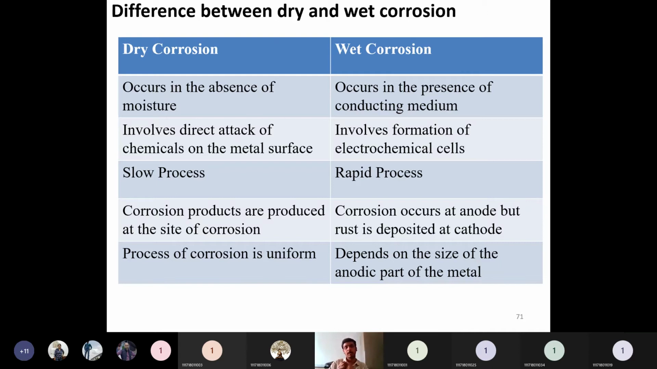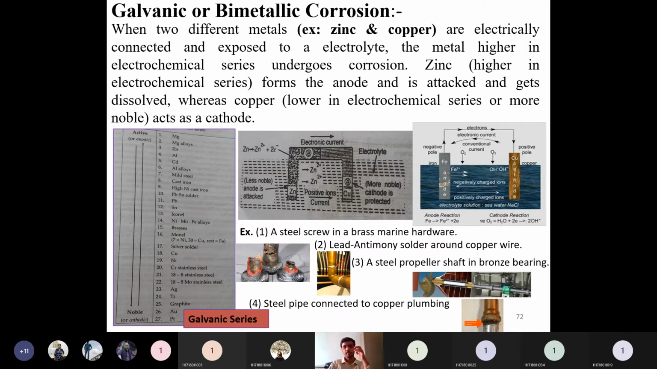If a very small anodic part and a very large cathodic part are there, the electrons lost by the anode will be immediately gained by the cathodic area. If that is happening, the corrosion will occur at a very high rate. So that's the difference between dry and wet corrosion. Hope you understood that, that's one: dry and wet corrosion, the difference between these two.